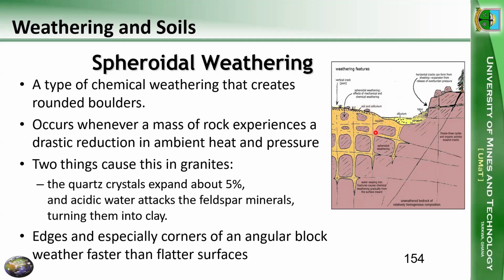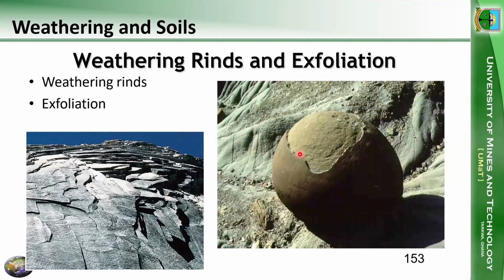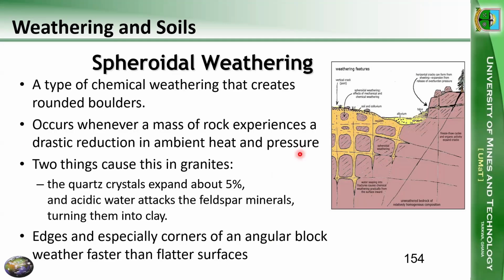When that happens, we are going to have spheroids, rounded spheroidal weathering. This is distinct from exfoliation weathering, because the vertical joints and horizontal joints divide the entire rock mass into blocks.